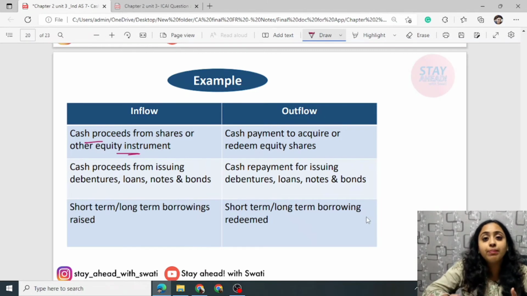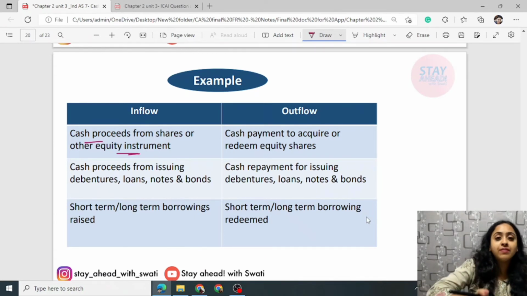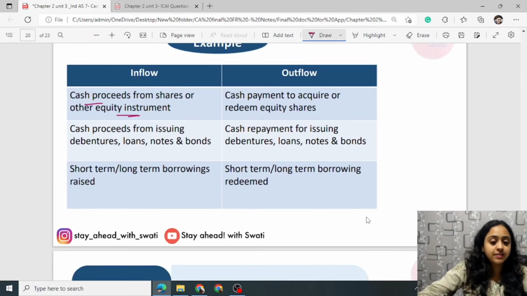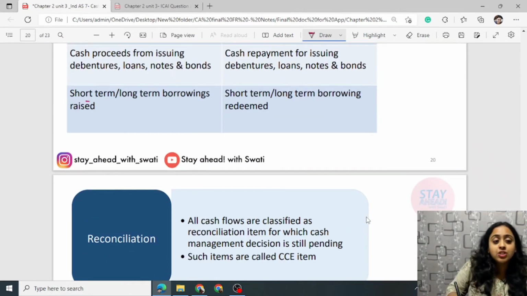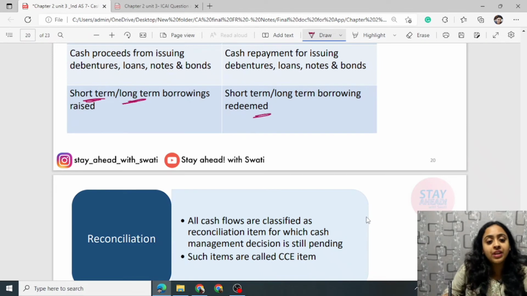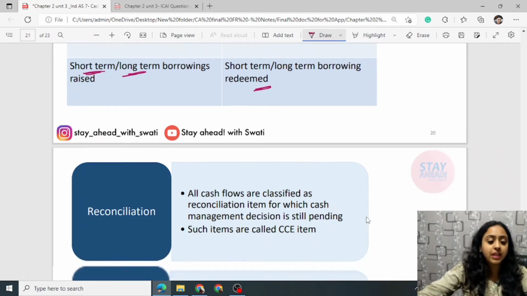Inflow. If you are repaying them, or paying dividend on the same, then this is known as outflow from financing activity. Same with loans, which are very important. Short term loans, long term loans, all are considered as financing activity. If they are paid, then this is an outflow.